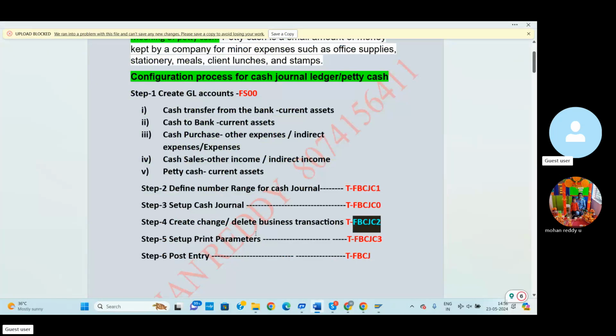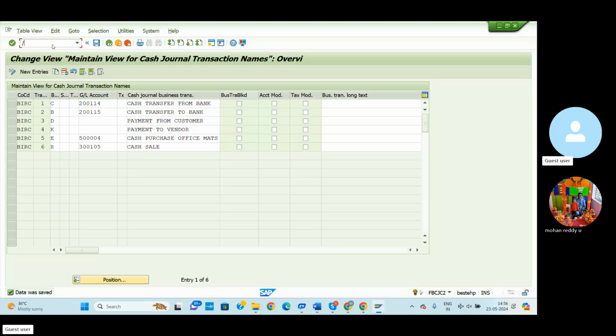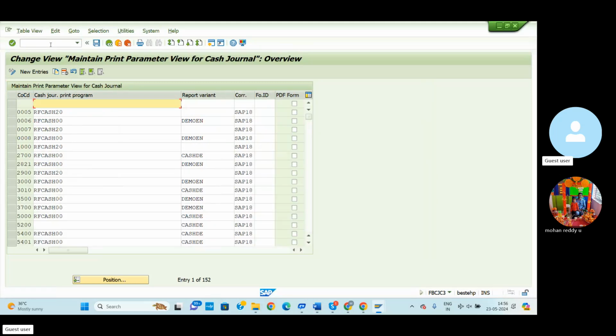So the create, change, delete business transactions option we can also complete. Then set up print parameters. Using this T-code we can assign the print parameters setup. Without this option, we are not able to get the print for the related cash general entries. Then go to the FBCJ and C3 T-codes. These are very important T-codes for the cash general entries. So slash and enter.